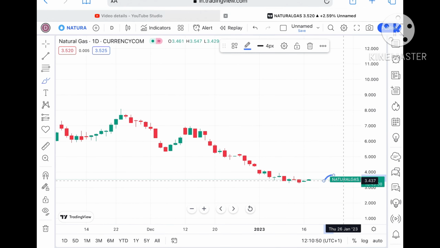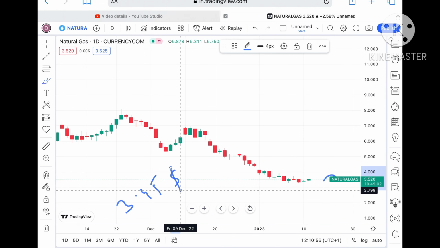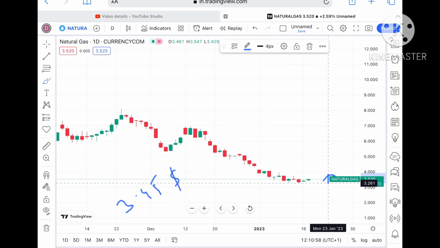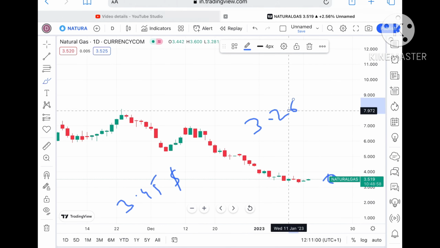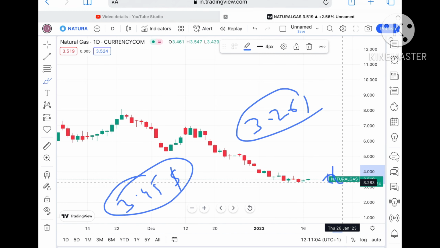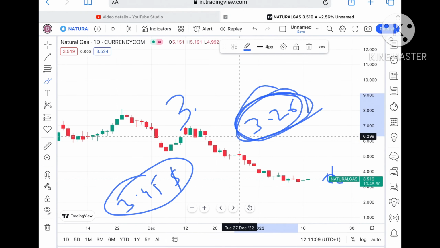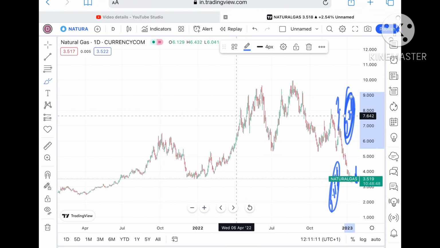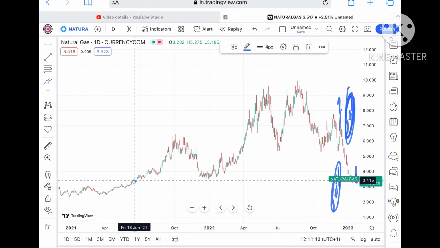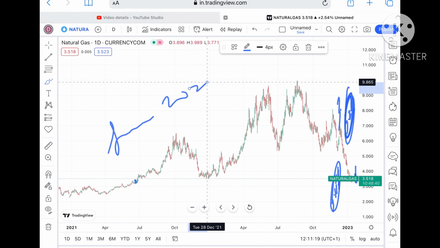Or if this level doesn't sustain, what we can see is the next support coming at around $3.45. And if that level moves further low, then a probability of going towards a level of 3.261 is there if this level doesn't sustain. Then if it goes below this particular level, this is the support. Once it moves below this particular level, there will be a sharp fall, because this is a price we have not seen since long. You can say from June of 2021 we have not seen this level.